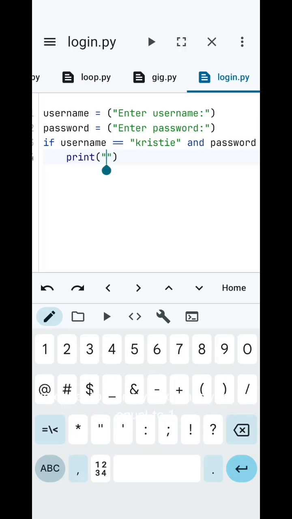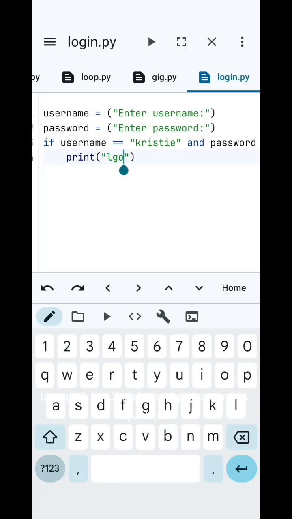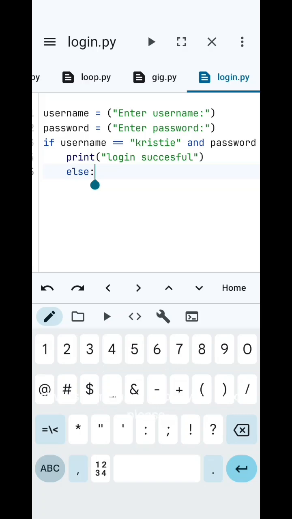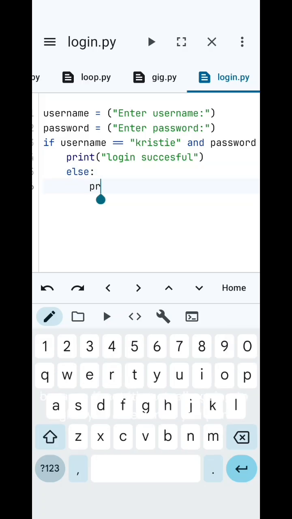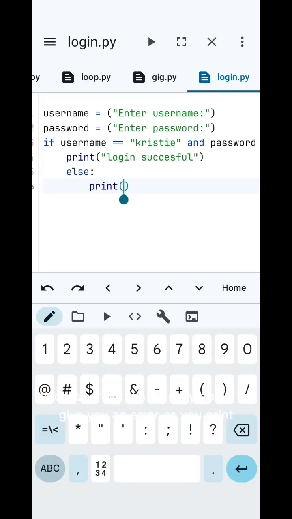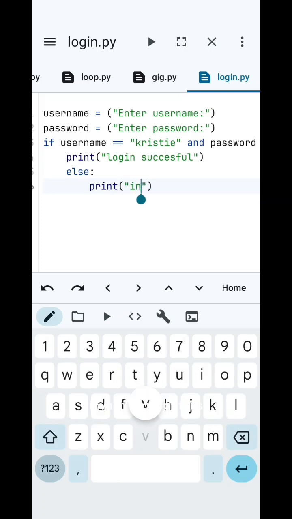So here, if our username is equal to Christy and password is equal to 1234, print login successful. All right, it's still typing. Let's do that. Login successful. Then the next line I'm going to be writing else. Always remember to put your colon, please, because if not, it's going to give you an error. Then print invalid login details.